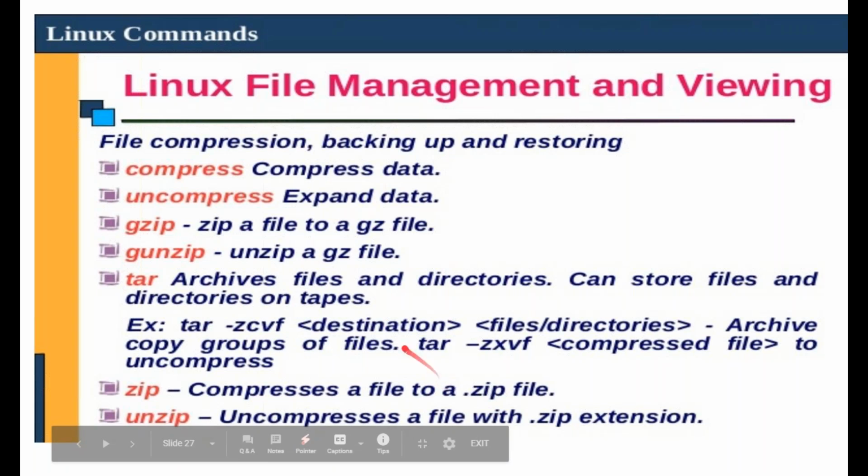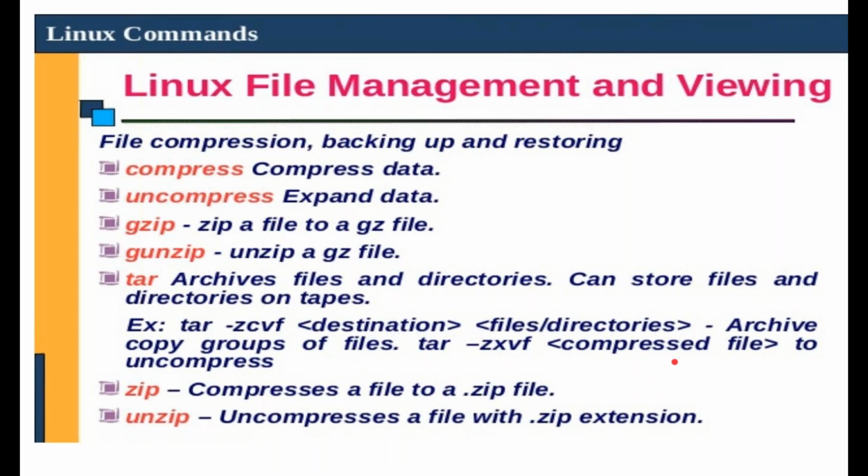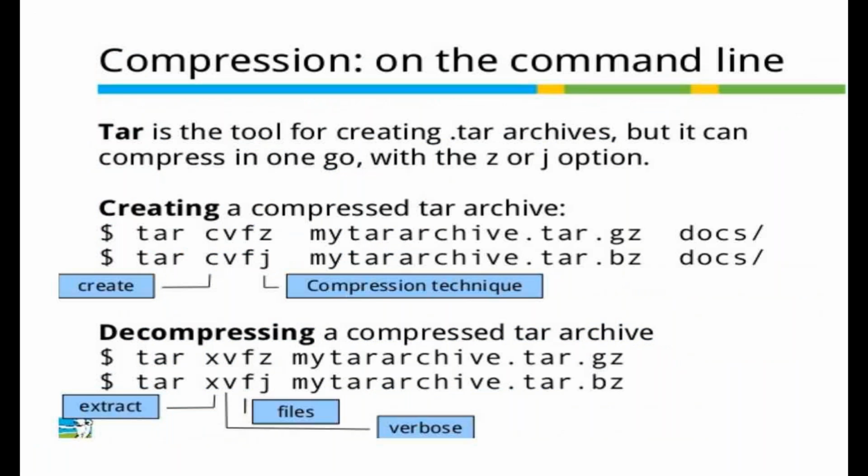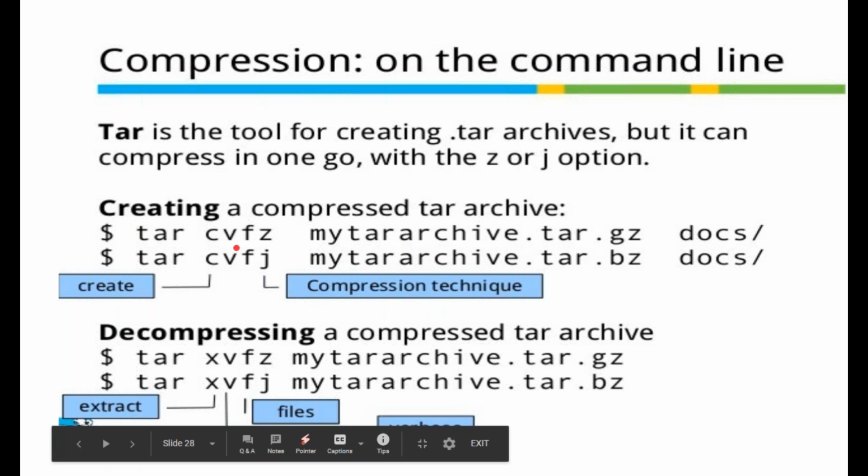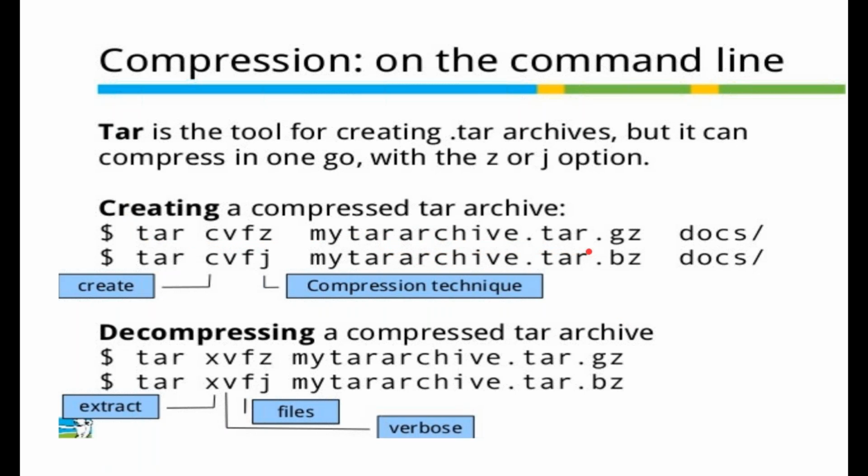Compression, uncompression, zipping, unzipping, tar, and these are the various file management tools. Like this one, if you're using tar with the CVFZ options, this is your final file name, and from the docs you want to save that file.